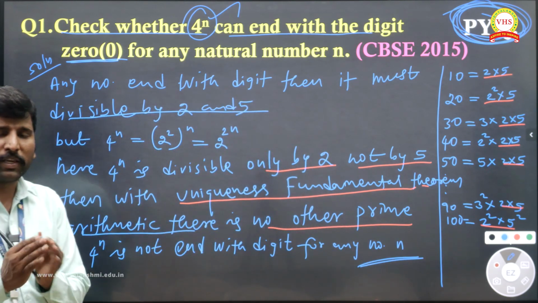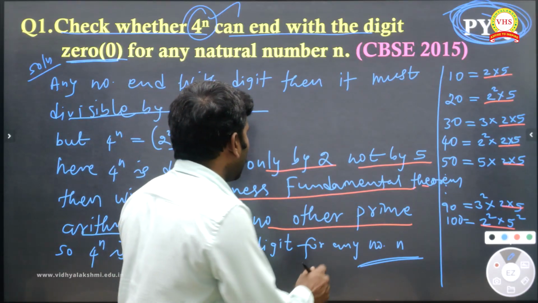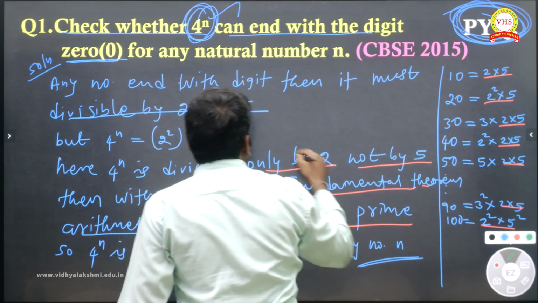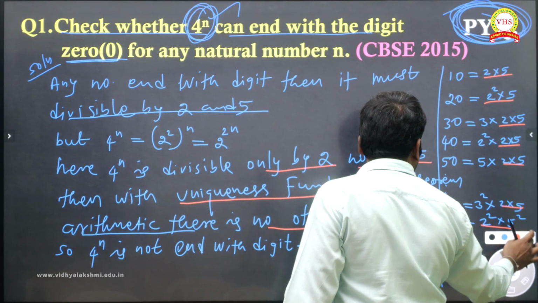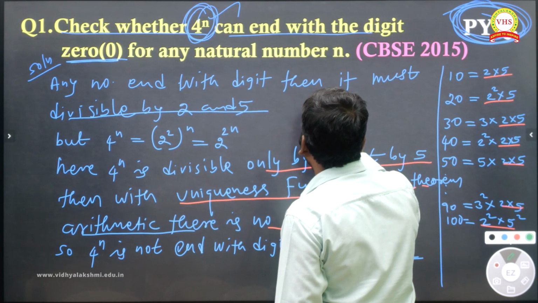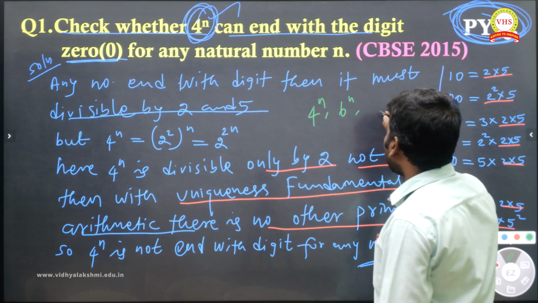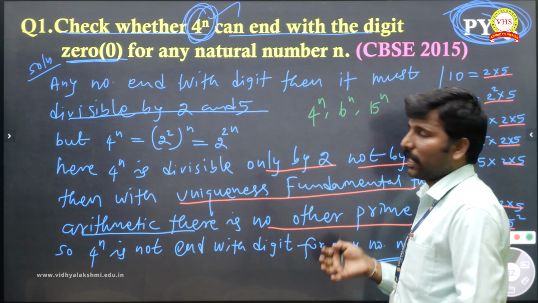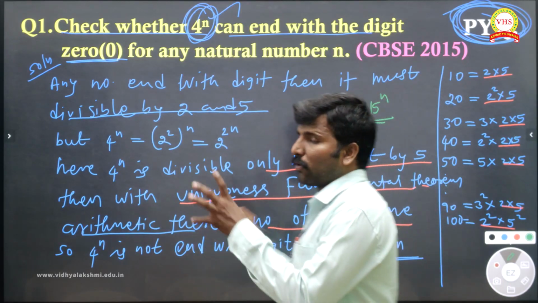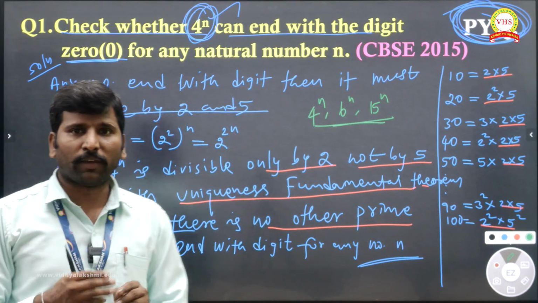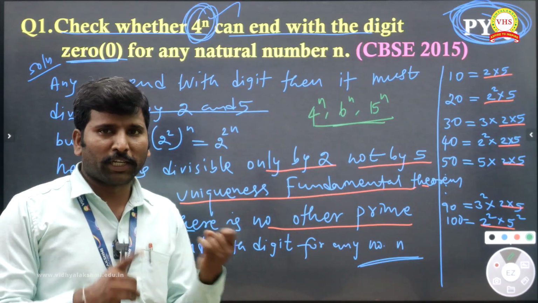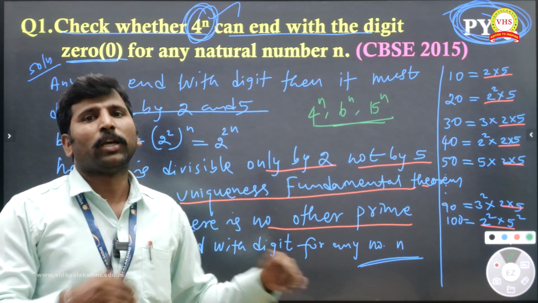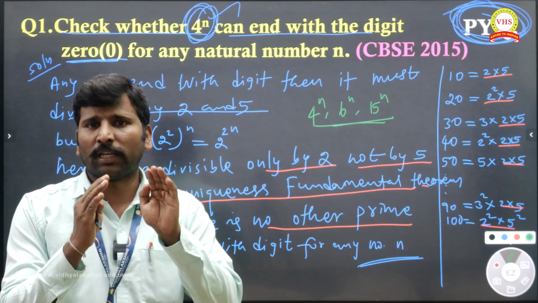So this is actually very, very important to mark. Instead of 4 power n, they may give 4 power n, 6 power n, and 15 power n. Any composite number power n they may give. You should be ready for that. The very important idea in this question: 2 and 5 must be there. If any one number is not there, you have to say no, it's not possible to end with the digit 0.